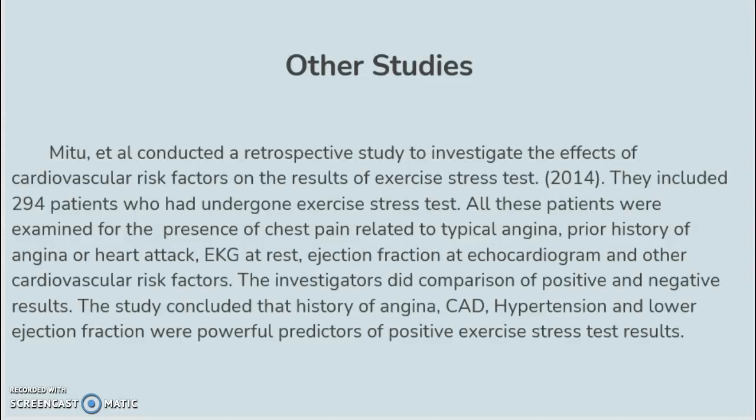All these patients were examined for the presence of chest pain related to typical angina, prior history of angina or heart attack, EKG at rest, ejection fraction at echocardiogram, and other cardiovascular risk factors. The investigators did a comparison of positive and negative results. The study concluded that history of angina, CAD, hypertension, and lower ejection fraction were powerful predictors of positive exercise stress test results.